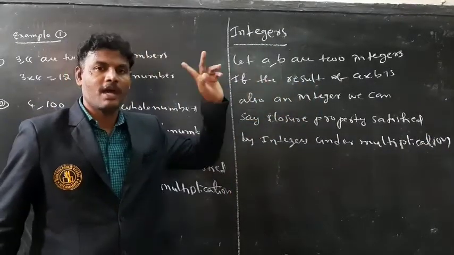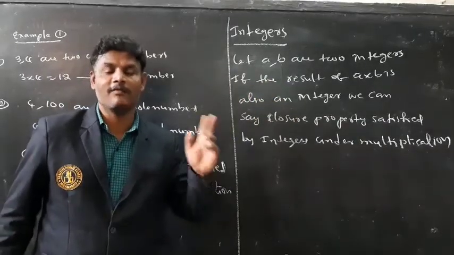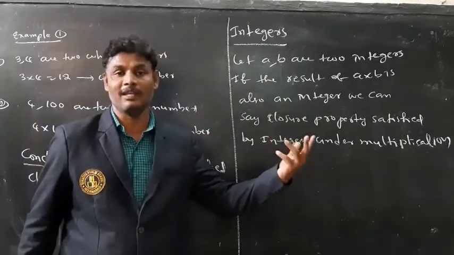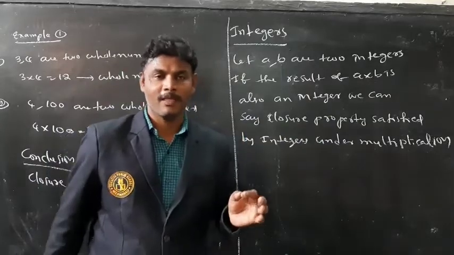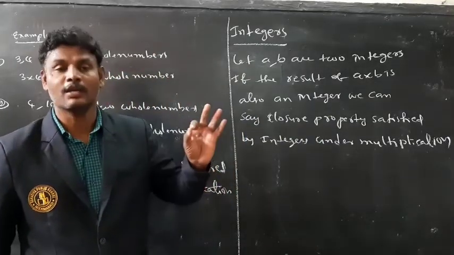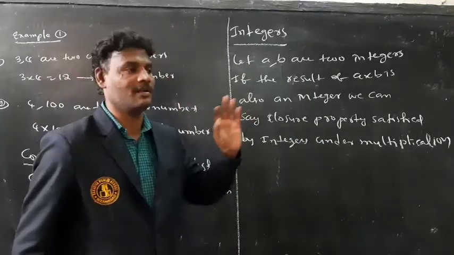Let a, b be two integers. If the result of a into b is also an integer, we can say integers satisfied closure property under multiplication.